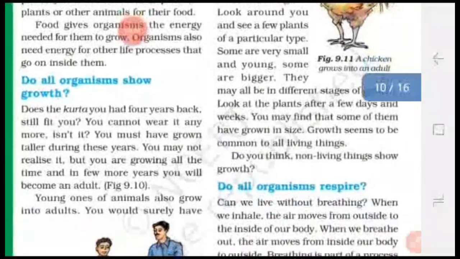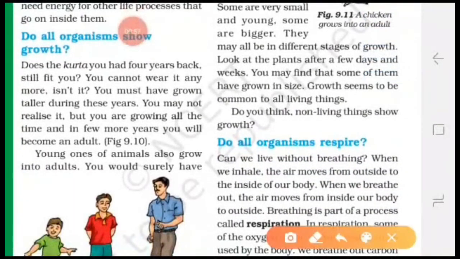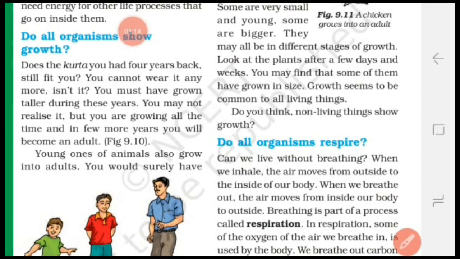Okay. Next characteristic of the living organism is growth. What is growth? Growth means increase in height or increase in size. All living things show growth. Okay, students, means a baby grows into a child, a child into a boy or girl, or a boy or girl into a man or woman.